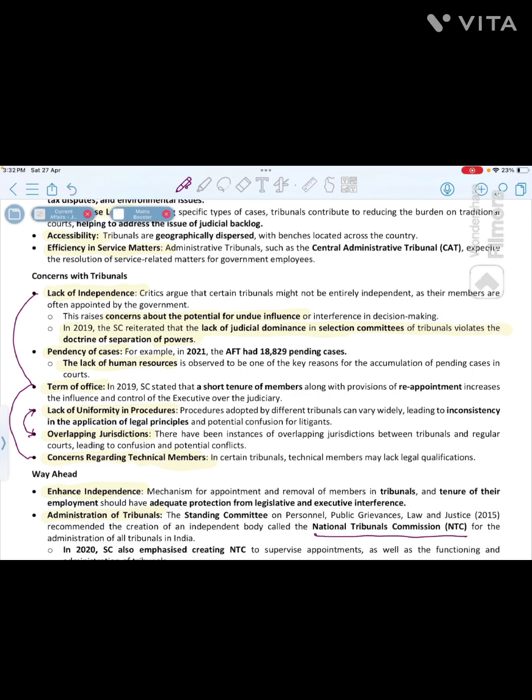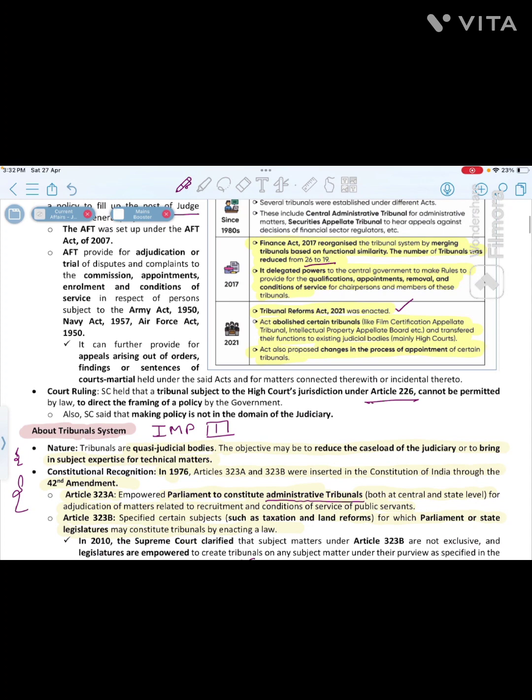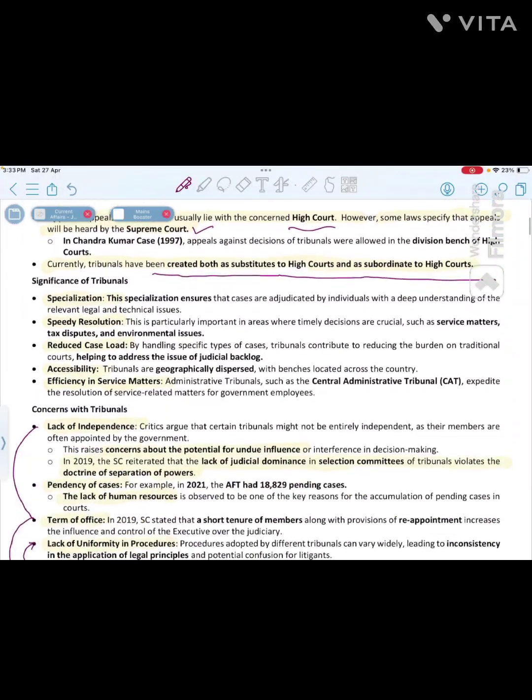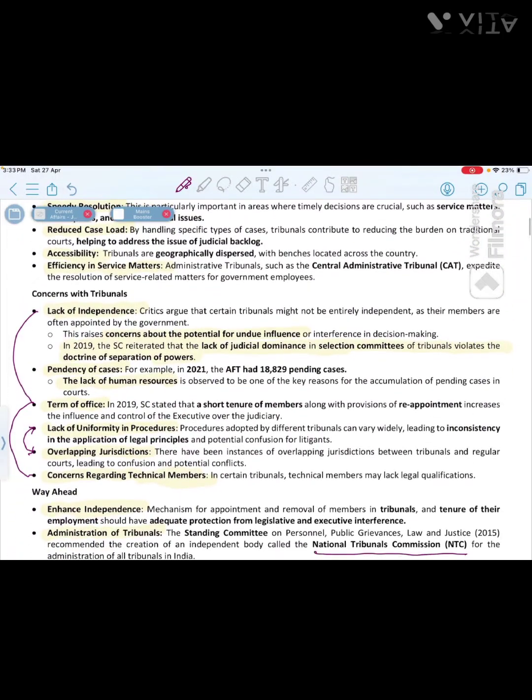So यहाँ पे रहता है, एक हमने देखा 2021 में Tribunal Reforms Act, right? So through which, and also the Finance Act 2017. So यहाँ पे जो सारी powers थी, that is in the hands of government. So यहाँ पे काफी बार क्या होता है कि गवर्नमेंट का इंटरफेरेंस रहता है. Okay, concerns about the potential or undue influence in the decision making, right? So from the government. 2019 में सुप्रीम कोर्ट ने भी एक बार हाईलाइट किया था the lack of judicial dominance in the selection committee of tribunals. So यहाँ पे it violates the doctrine of separation of powers, right. So ये एक इम्पॉर्टेंट चीज है.